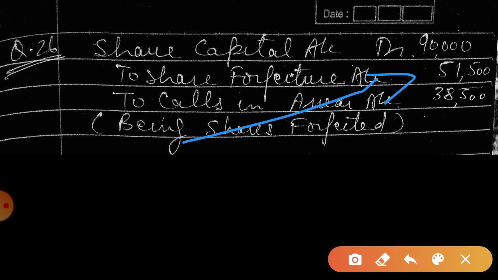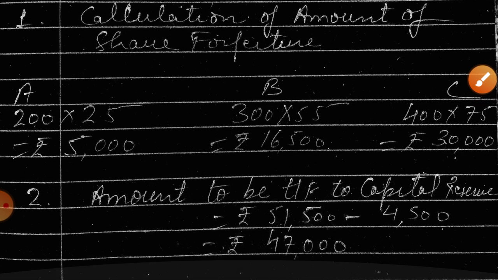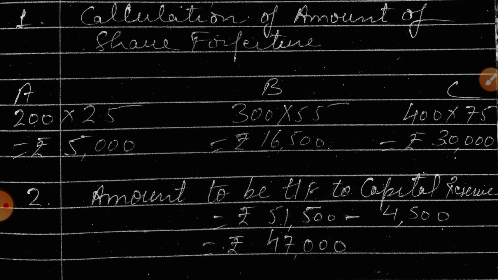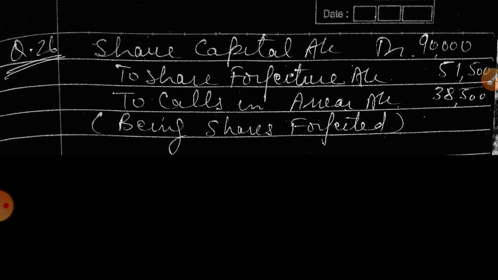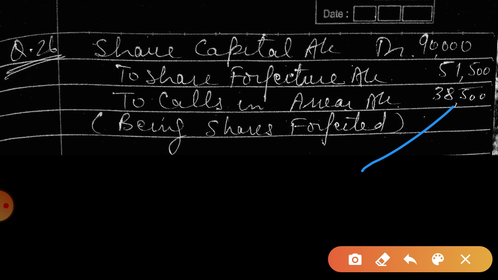Or you can calculate the amount of calls in arrear another way, that is 200 shares into 75 for the non-payment of the calls, then from B it will be 300 into 45, and from C it will be 400 into 25. Is this clear? That is another way of calculating this amount, because calls in arrear is the amount which we have not received.